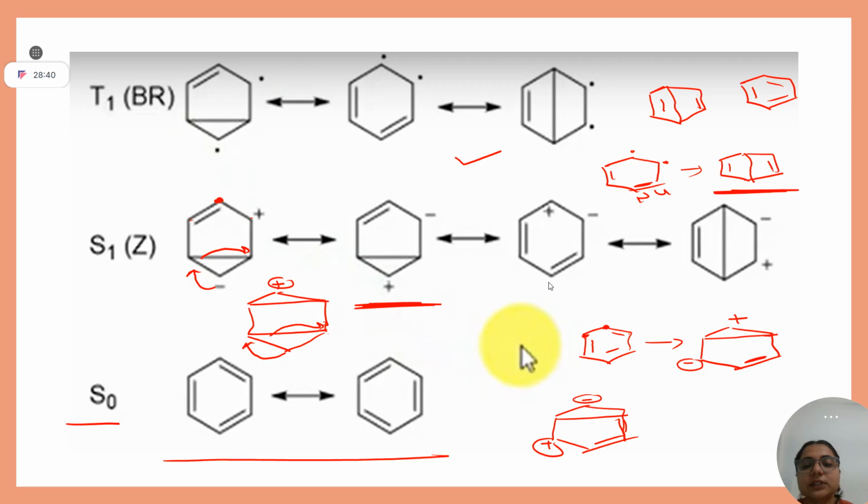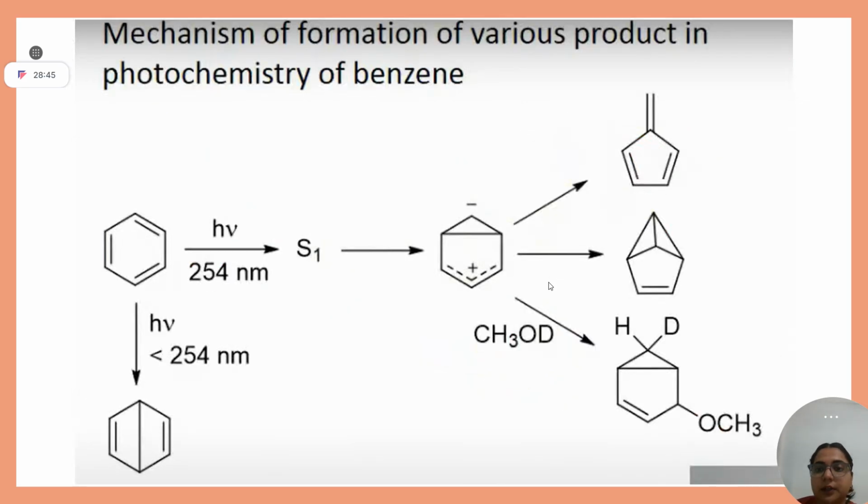More doubts onto this slide? Okay. Let me revise you. If it is written over there that the wavelength is less than 254 or 200 nanometer, it will go through your biradical form. And if your reaction is going through biradical, it will form this Dewar benzene, right? You can remember this thing, students.